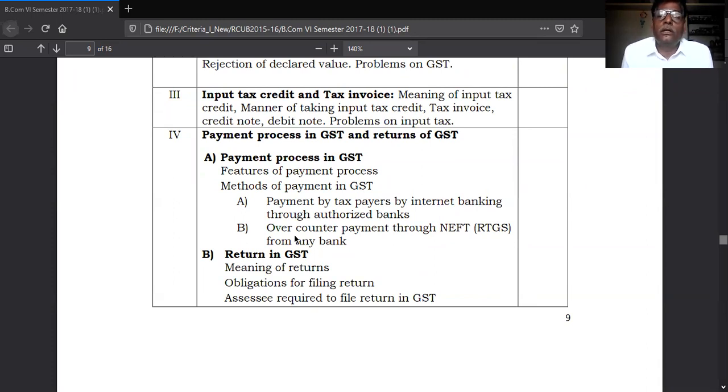Input tax credit. I'll simply tell you what is input tax credit. For example, wholesaler purchases from the manufacturer, then sells the same to the retailer, retailer sells to the consumer. The goods pass from manufacturer to wholesaler, wholesaler to retailer, retailer to consumer.